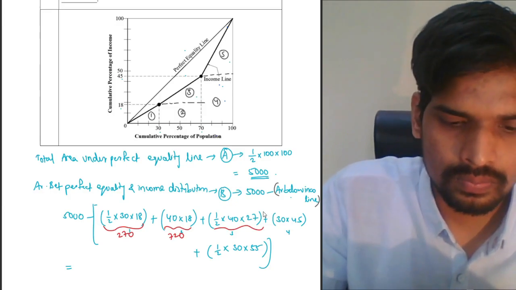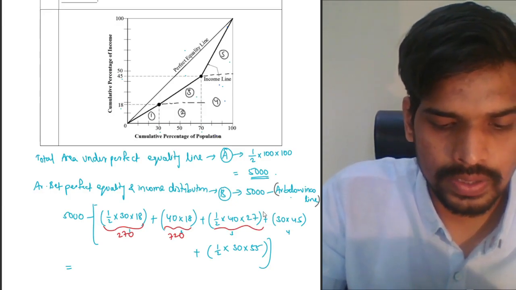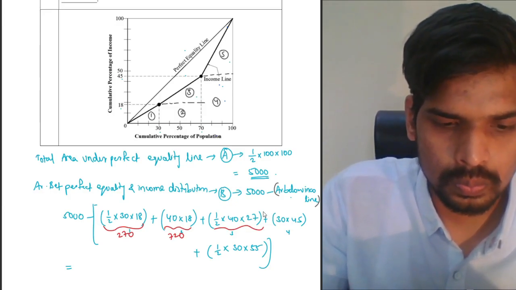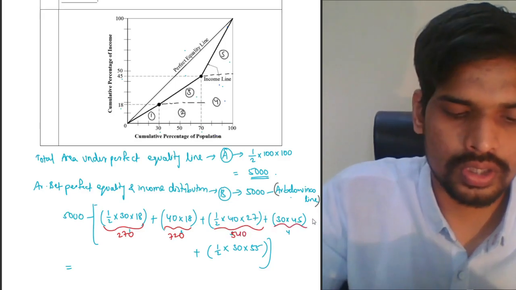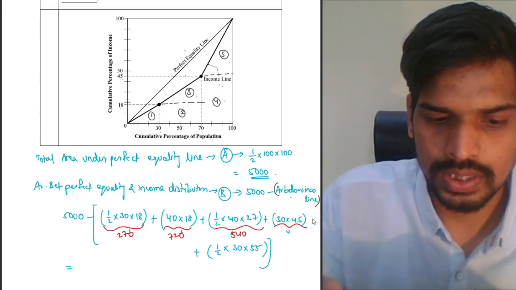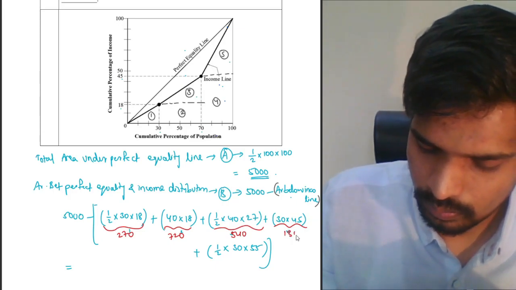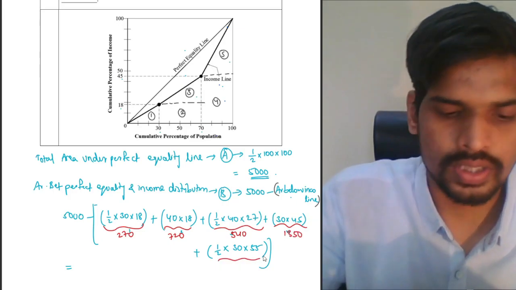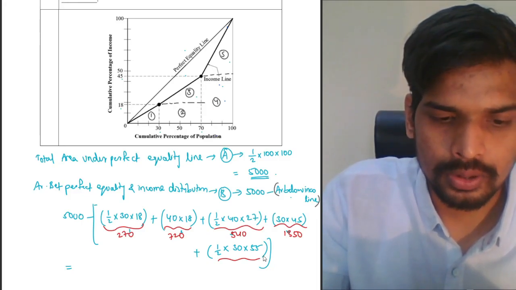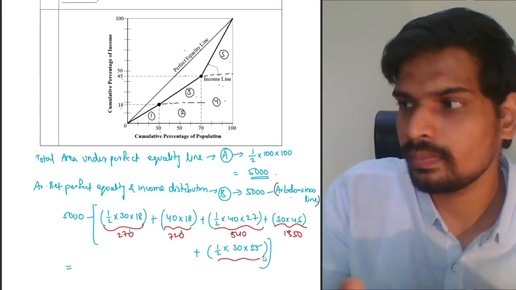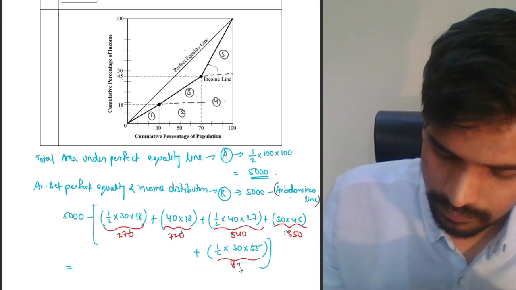This portion, 40 into 27 by 2, is 540. This portion, 45 into 30, is 1350. This portion is 55 into 30 by 2. It is 825.